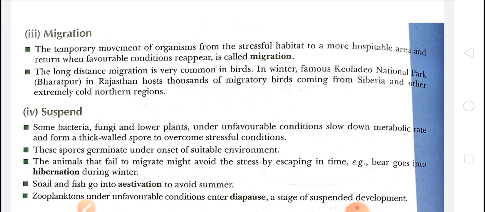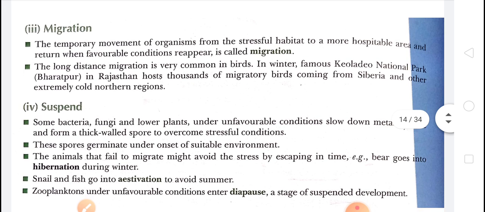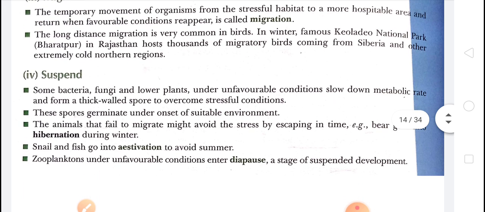We have seen in Bharatpur, Rajasthan, thousands of migratory birds coming from Siberia and other extremely cold northern regions in winter. That is the national park in Bharatpur, Rajasthan, where thousands of migratory birds come from Siberia and other countries. So that is migration.